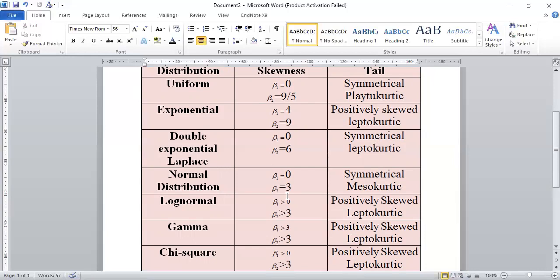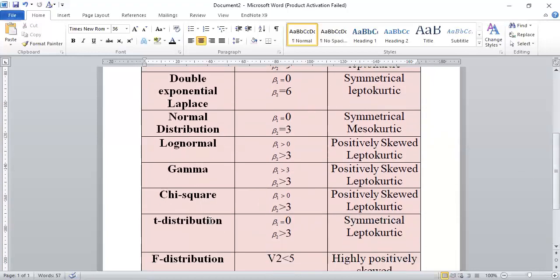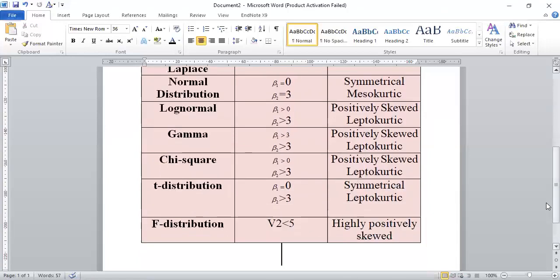Log normal distribution has beta 1 greater than 0 and beta 2 greater than 3, it means that your distribution is positively skewed and leptokurtic. Gamma distribution has beta 2 greater than 3, it means that your distribution is positively skewed and leptokurtic. Chi-square distribution is positively skewed and leptokurtic. T distribution is symmetrical and leptokurtic. And F distribution is highly positively skewed if its degree of freedom V2 is less than 5.